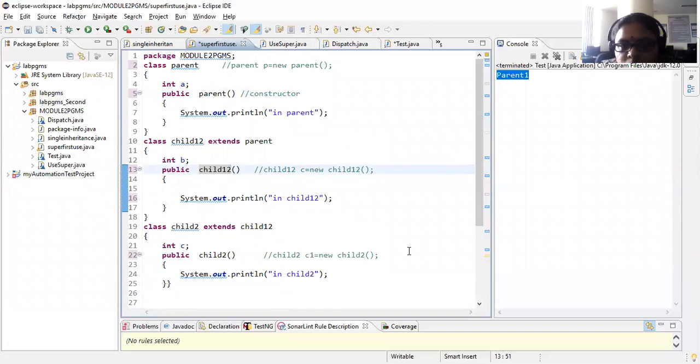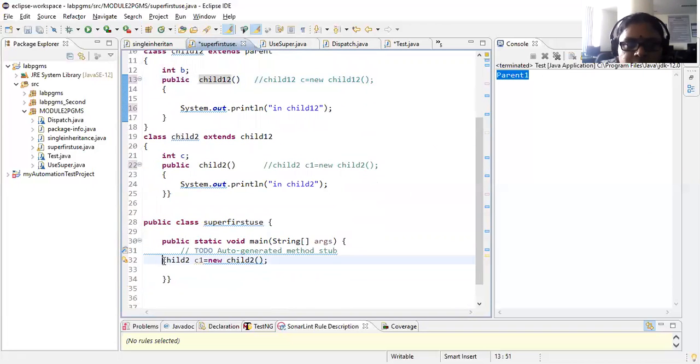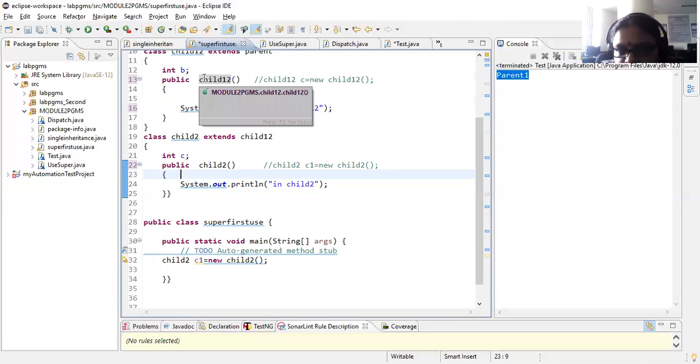Right. Now, observe here, whenever you are creating an instance of the child class, that is the last class, obviously, which method is called? The constructor method is called. So the control goes here. Now the control checks whether you are having any parent class constructor. Then that particular parent class is called automatically.